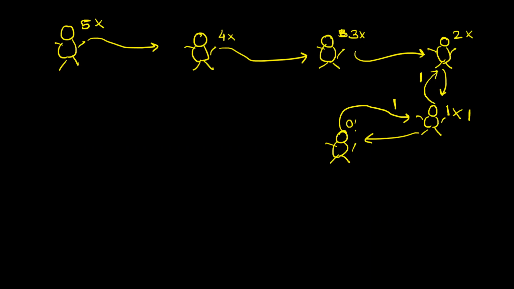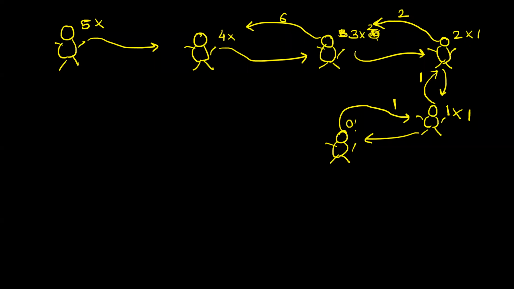Okay. Now, once this person gets the answer of 1 factorial as 1, what he will do? He will multiply 2 with the answer. 2 into 1 is 2, and he will return 2 to the caller. He will say, boss, 2 factorial is 2. Now, once this person gets the answer to 2 factorial as 2, what he will do? He will multiply 3 with 2 factorial, 6, and he returns the answer 6 to the caller. Boss, 3 factorial is 6.